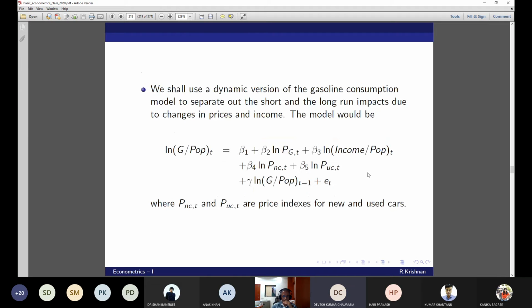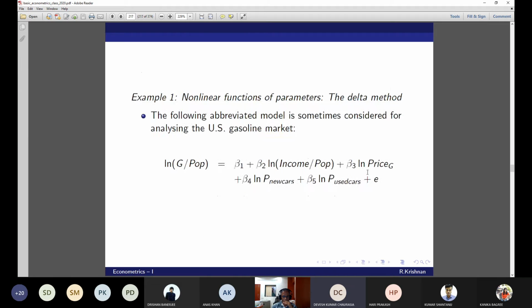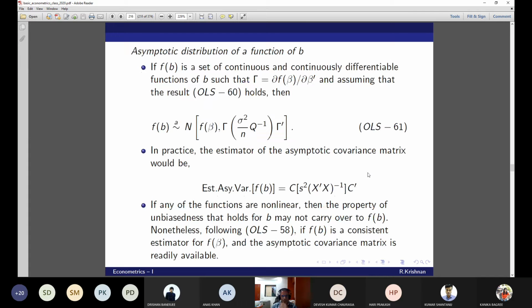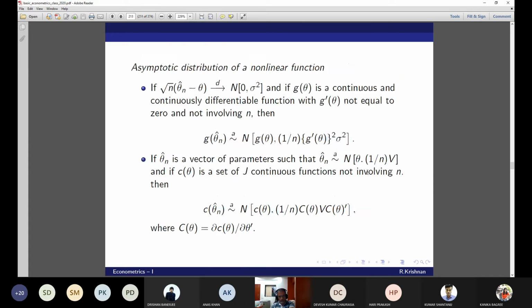Now let's go back. This is a general explanation. Do you get it now? For the asymptotic distribution of a nonlinear function, it goes without saying that the delta method I'm using is only valid for functions that are originally normally distributed. I think I did say this right at the beginning.